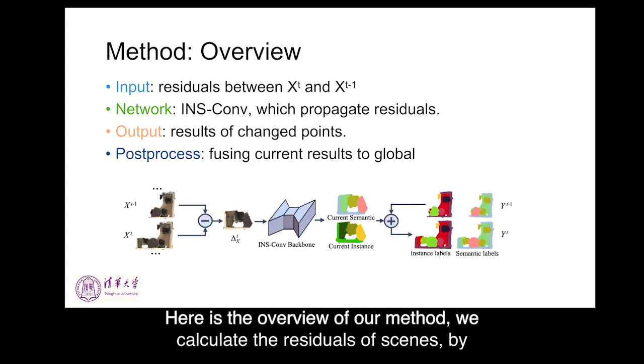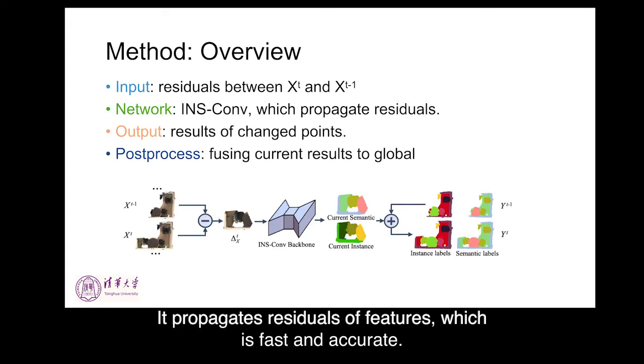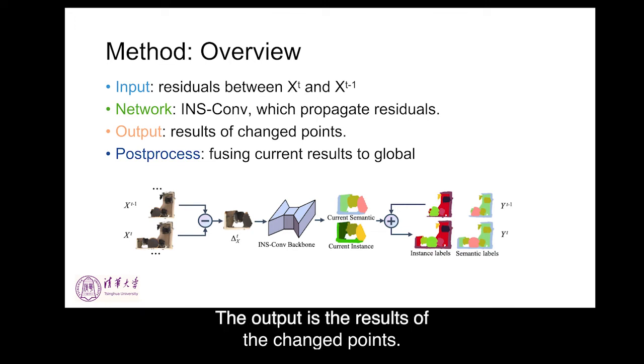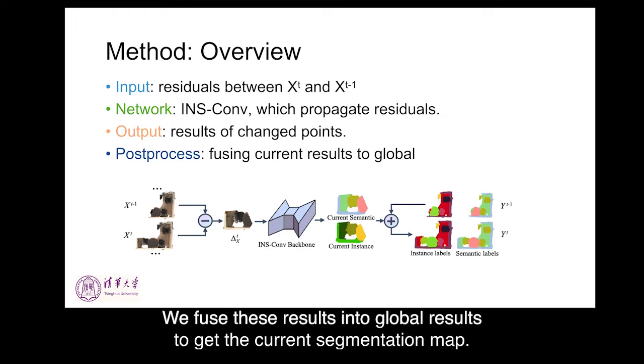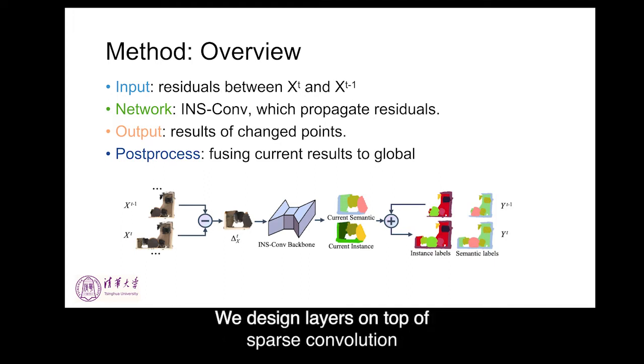Here is the overview of our method. We calculate the residuals of the inputs by our INS-Conv backbone. It propagates residuals of features, which is fast and accurate. The output is the result of the change points. We fuse these results into global results to get the current segmentation map.